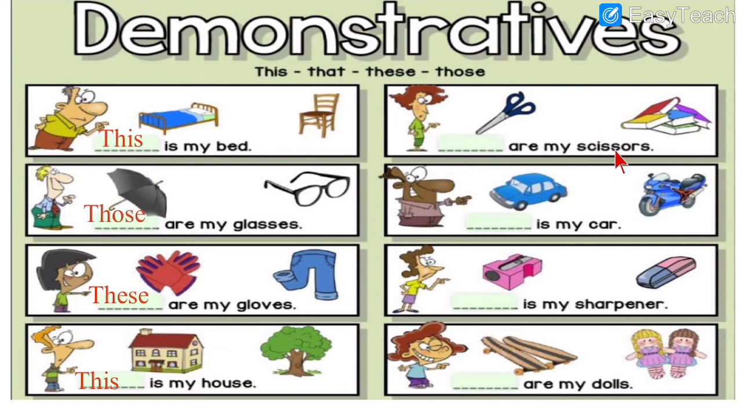So scissors is already plural. So plural, but it is near. So we write THESE, these. These are my scissors. Next, dash is my car.